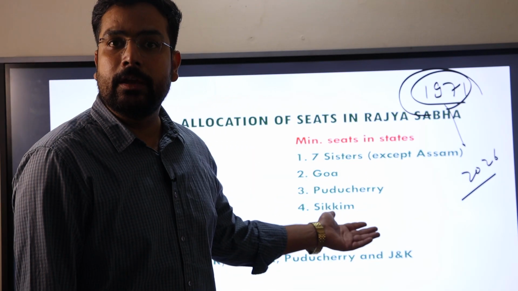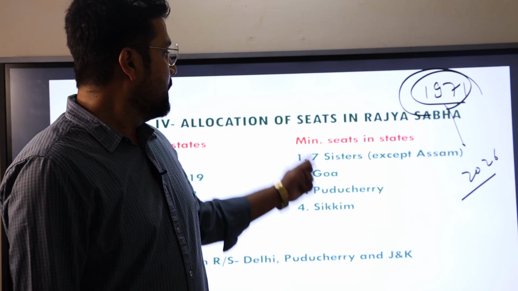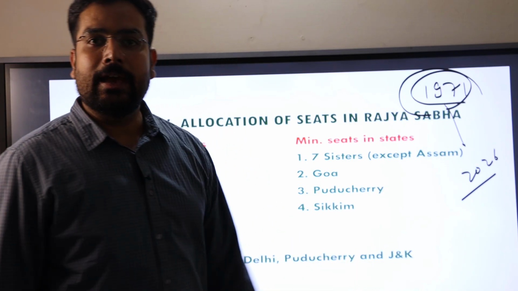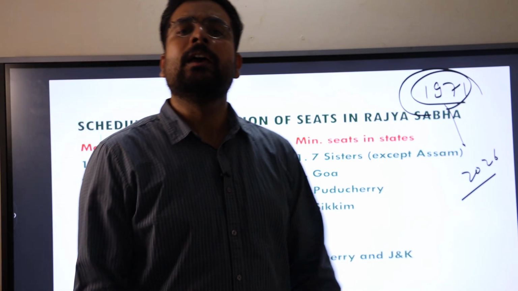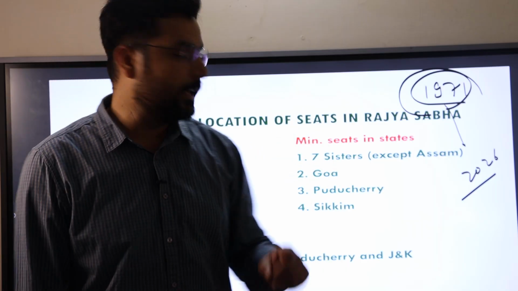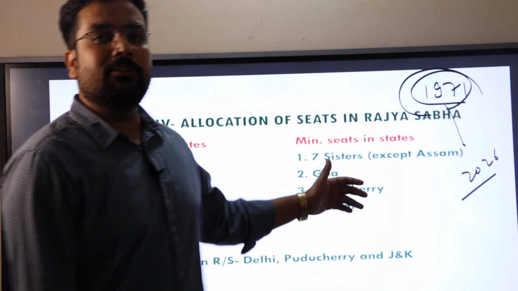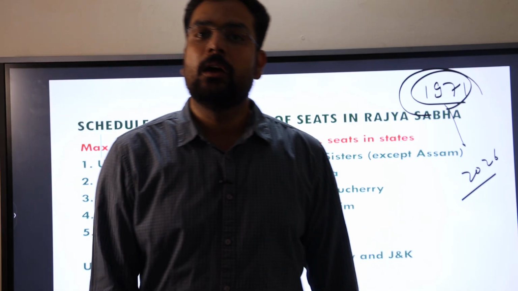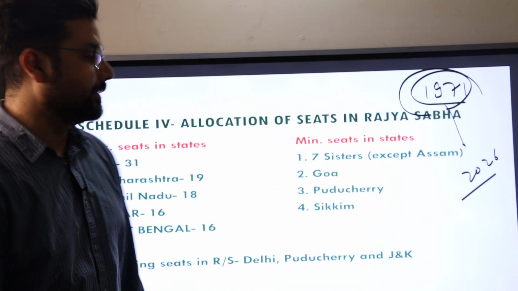Here are some states or UTs with the minimum seats. There are the seven sisters except Assam. Assam has 7 seats. Except Assam, there are 6 states of the northeast having 1 seat each. The second one is Goa. The third one is Puducherry, that is a UT. And the last one is Sikkim, which has 1 seat in the Rajya Sabha.